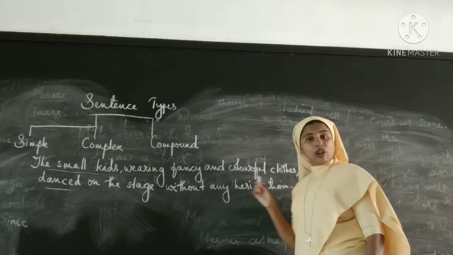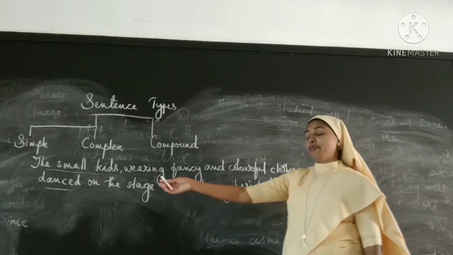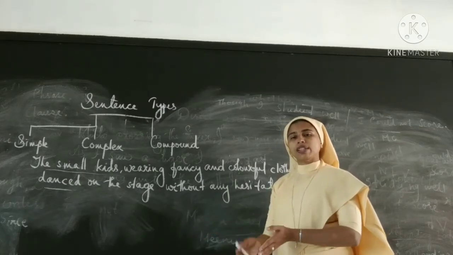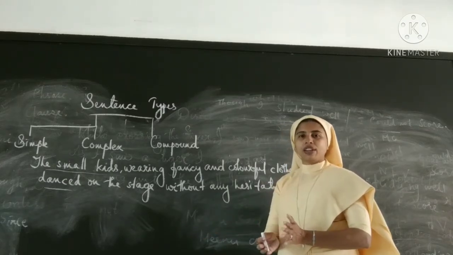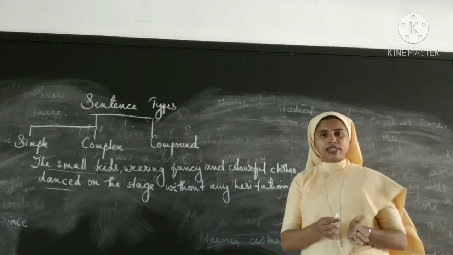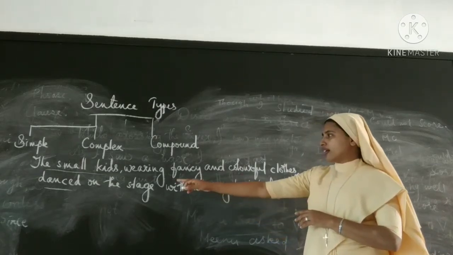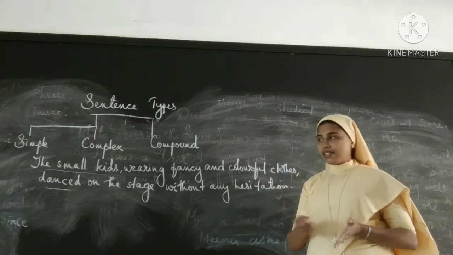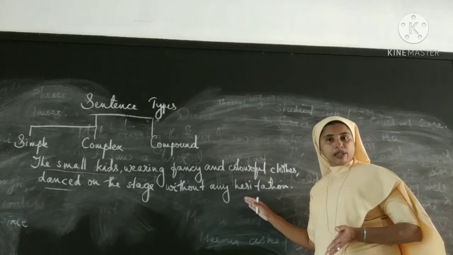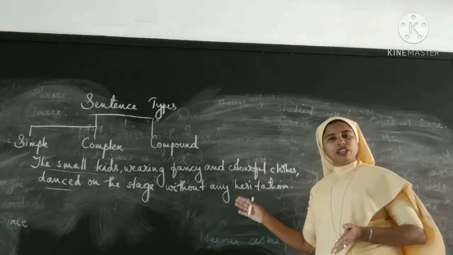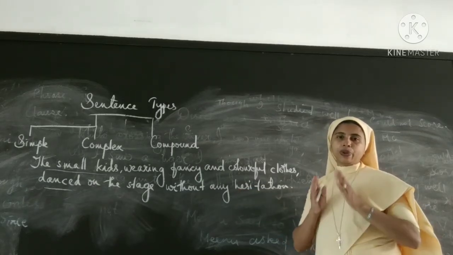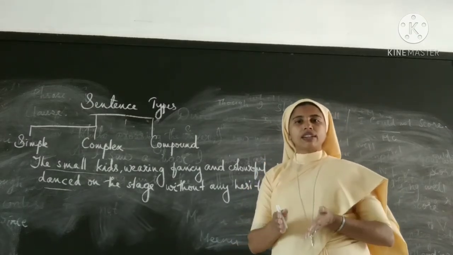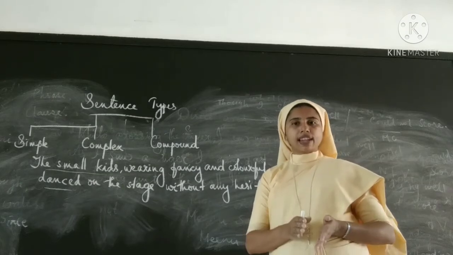Even though this is a very long sentence consisting of many words, it cannot be called a complex or compound sentence. This is a simple sentence. She dances. That is a simple sentence. In the same way, the small kids dance. That is a simple sentence. In the same way, this is also a simple sentence, but it has many phrases in it. Okay, so the length does not determine the structure of the sentence or the sentence type.